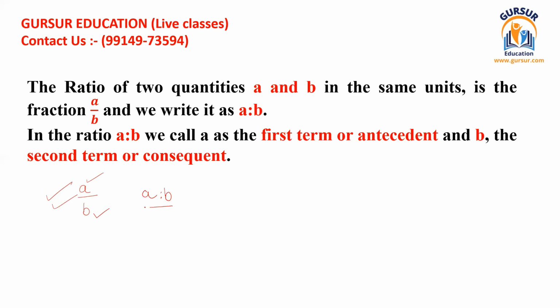And if we write it like this, this is known as the first term or antecedent, and the second is known as second term or consequent. Okay. So now the question arises. So I think that was all the basic regarding ratio, and the one thing you must remember is how to represent a ratio. There are only two ways you can represent a ratio. Okay, so you can write in this way or you can write in this way. Both these represent the same thing.